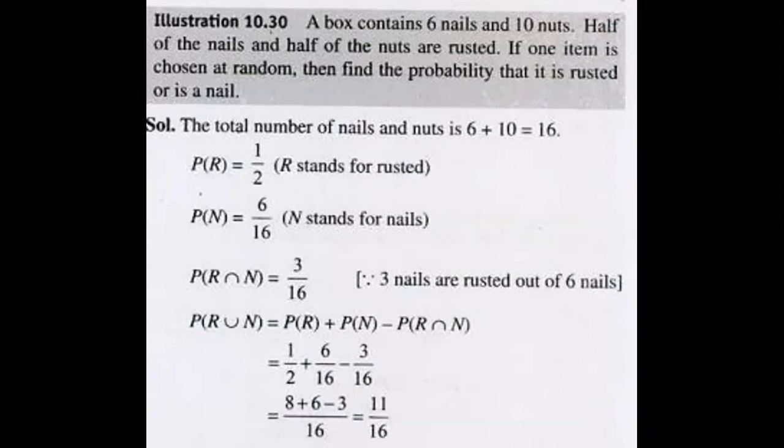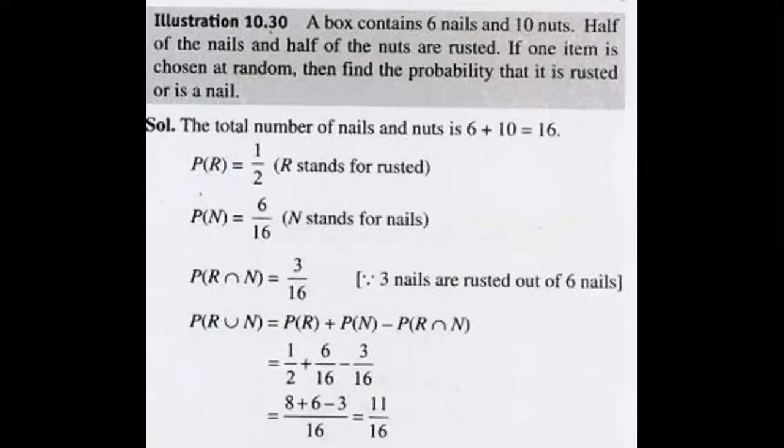A box contains 6 nails and 10 nuts. Okay, fine. Half of the nails and half of the nuts are rusted. Then, if one item is chosen randomly, meaning either a nail or a nut, find the probability that it is rusted or is a nail. Beautiful question. Anyone? Total, how many things are there? That's important. How many nails are there? See, the total number of nails and nuts is 16.